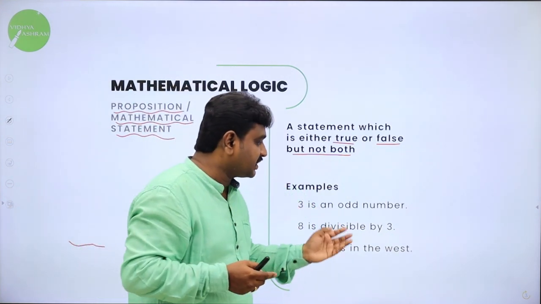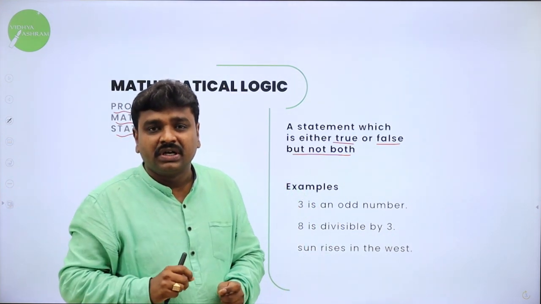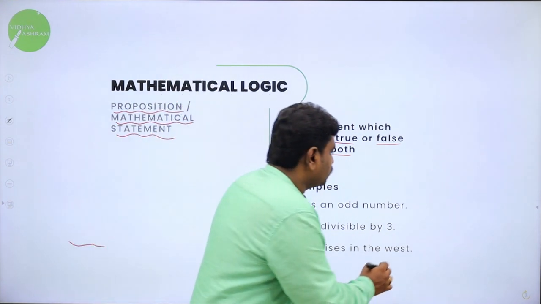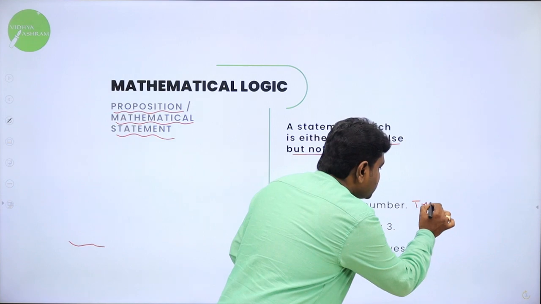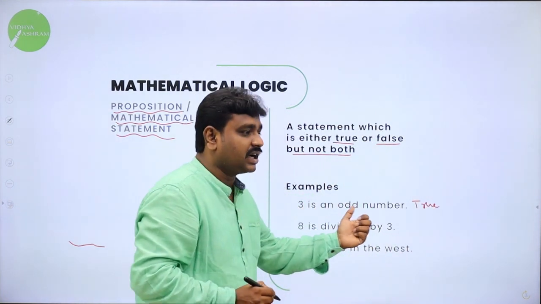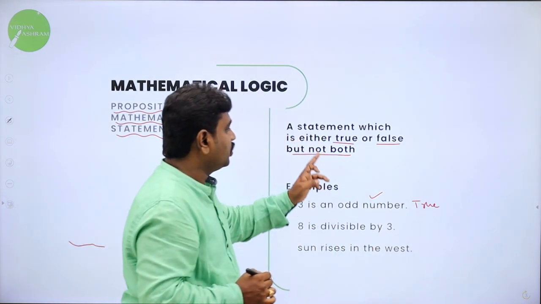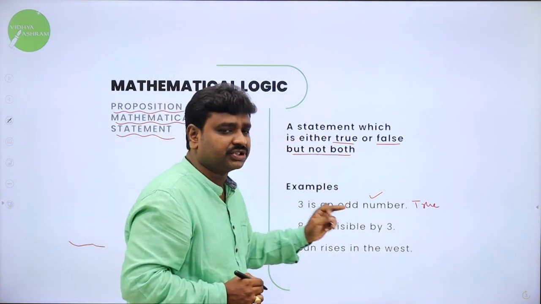For example, I'll tell 3 is an odd number. 3 is an odd number. All of you know it is true. So this statement, the first example here, 3 is an odd number, is true. Therefore, it's a proposition. I told you, if a statement is true, it is a proposition.